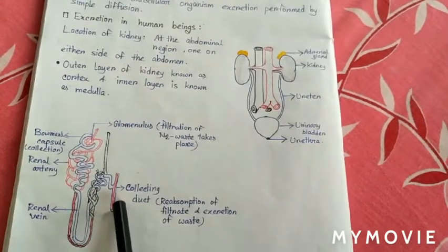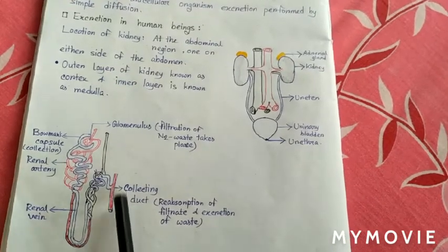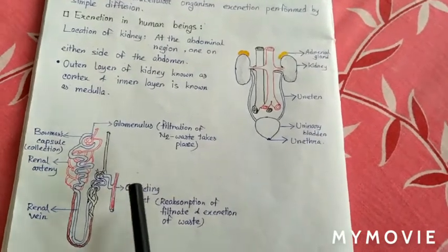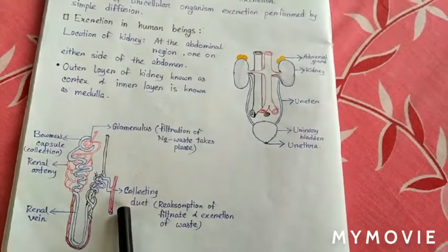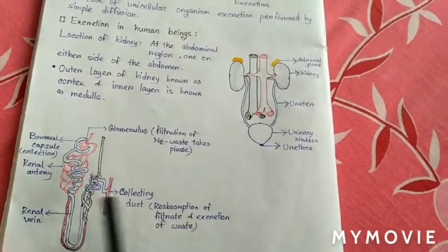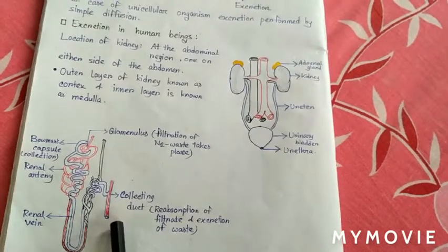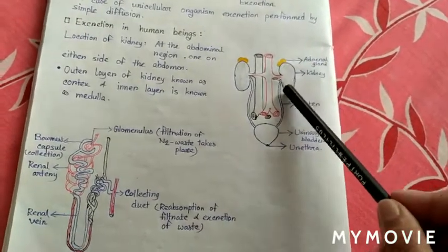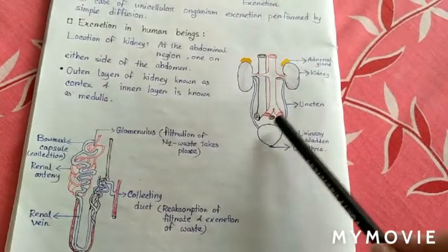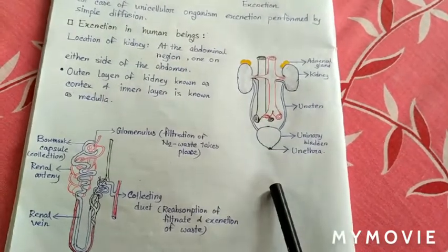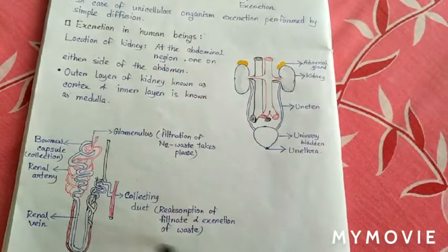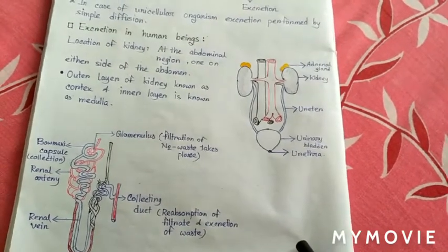Here glucose, amino acids, salts and water are selectively reabsorbed, and then the excretory product, that is urine, passes through the ureter, goes to the urinary bladder and is then released from the urethra. This is the whole mechanism of the human excretory system.